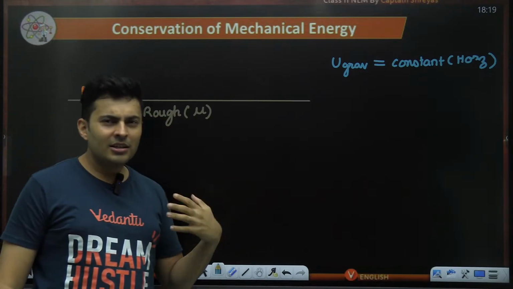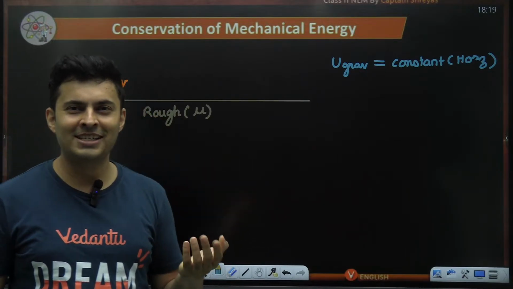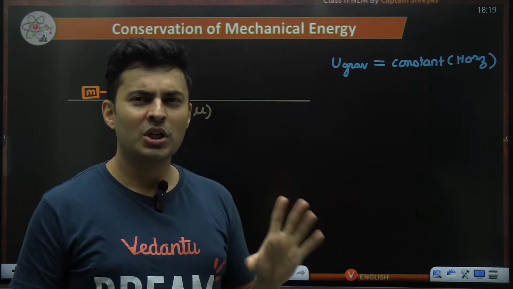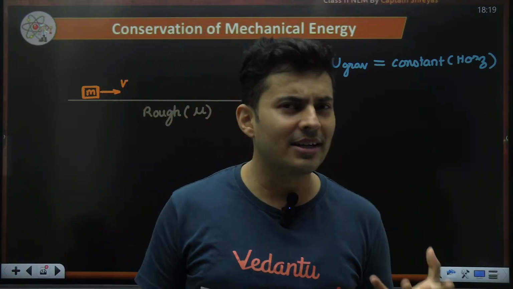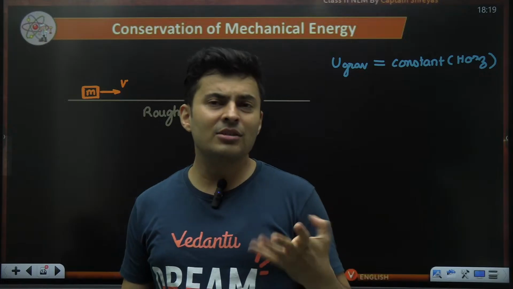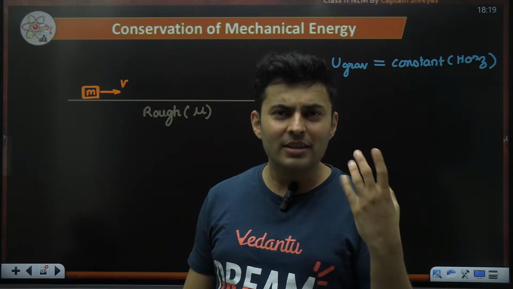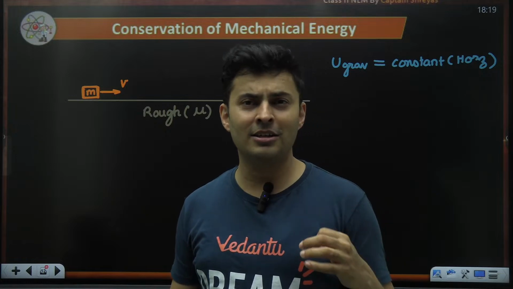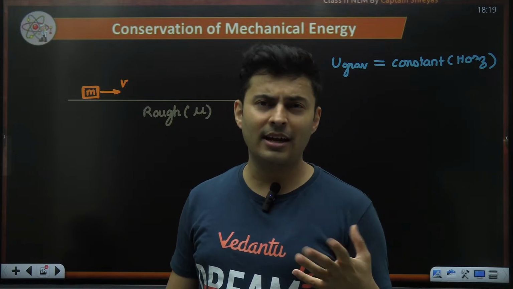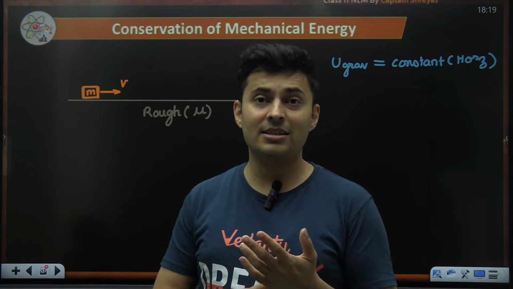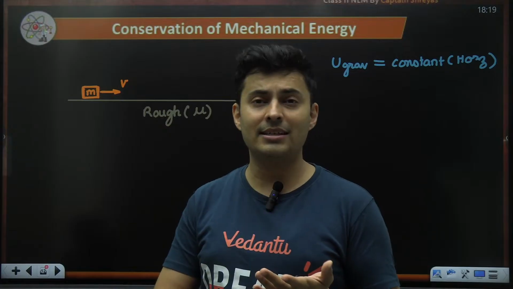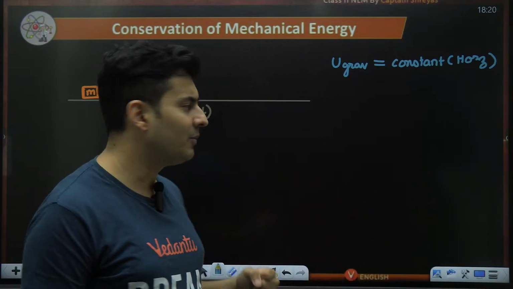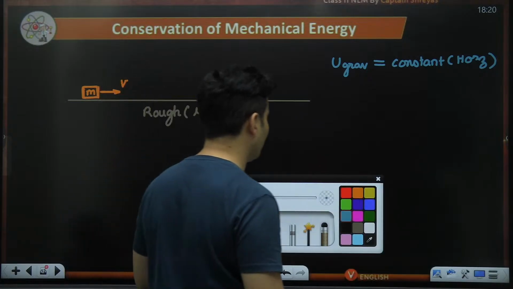Frictional energy. There is no such concept called frictional energy, right? I hope you remember friction is a non-conservative force. So whenever a force is non-conservative in nature, it does not have any concept of potential energy. Normal energy, tension energy, frictional energy, viscous energy, air drag energy is not there. Gravitational energy is there, spring energy is there, elastic energy is there, electric potential energy is there. Those are conservative forces, great forces, good forces.